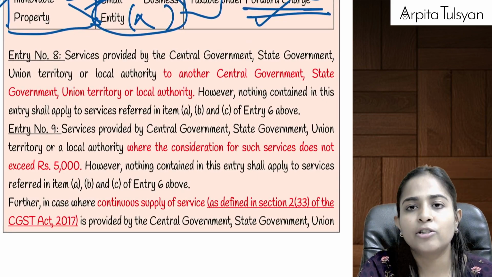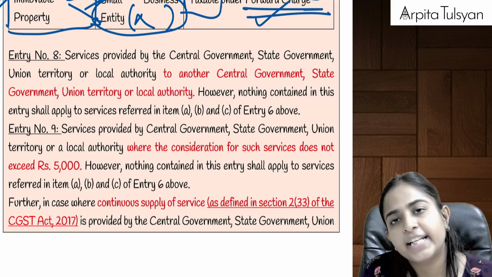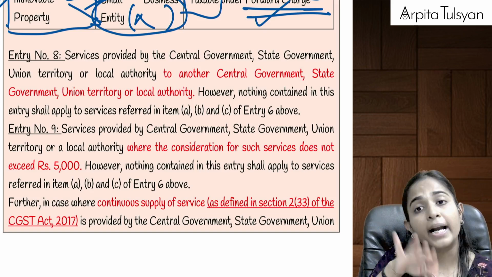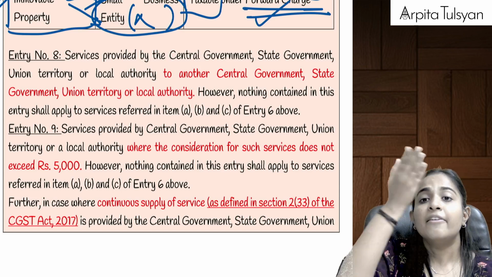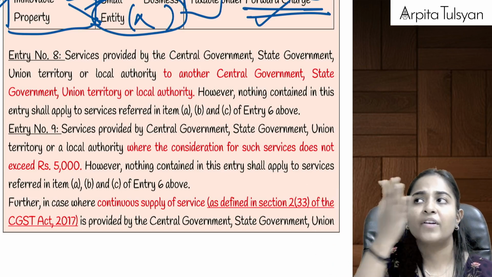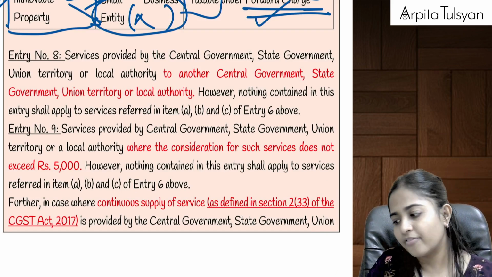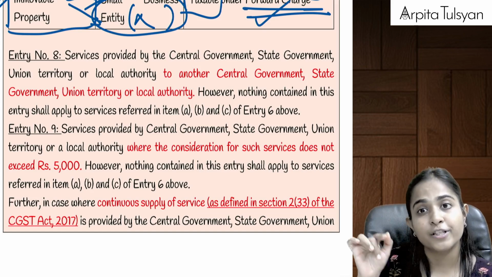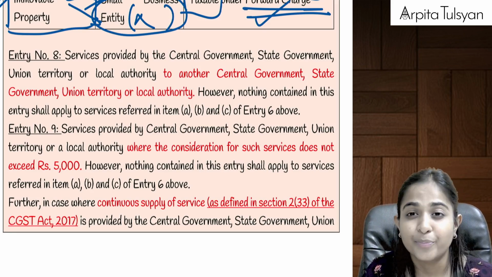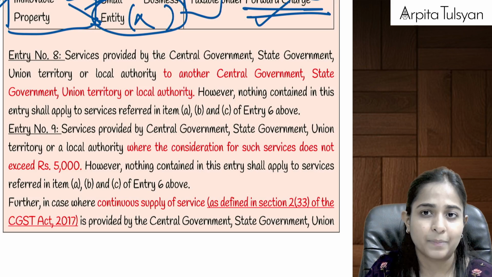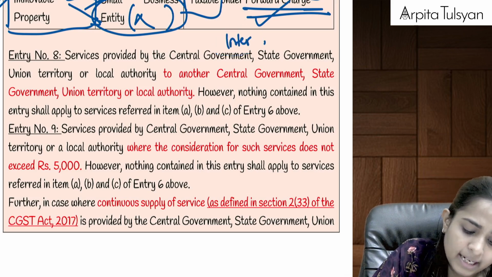Entry number 8 is talking about intergovernmental services, that is any services provided by central government, state government, union territory or local authority to another central government, state government, or let's say state government is providing to central government, one state government is providing to another state government, one union territory is providing to state government, so on and so forth. Intergovernmental services will be totally exempted except for first 3 points of entry number C. Entry number 6, that is Department of Post, Ministry of Railways, those 3 always taxable, and that too under forward charge. Apart from that, intergovernmental services will be totally exempted.